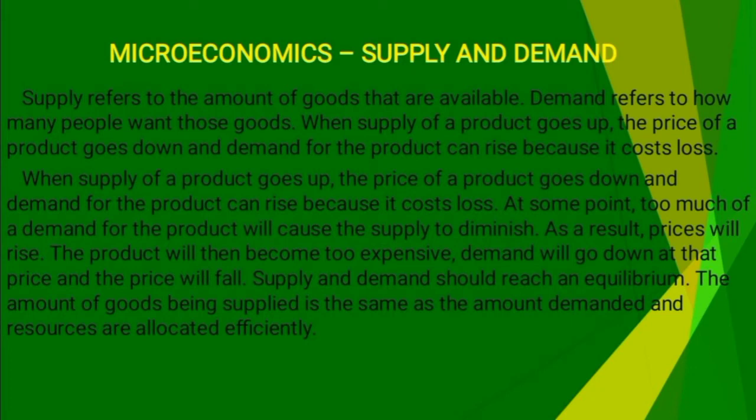At some point, too much demand for a product will cause the supply to diminish. As a result, prices will rise. The product will then become too expensive. Demand will go down and the price of the product will fall. Supply and demand should reach an equilibrium. The amount of goods being supplied is the same as the amount demanded and the resources are allocated efficiently.